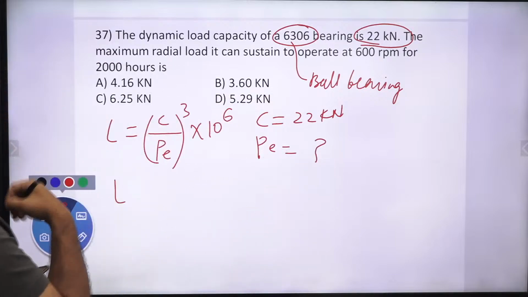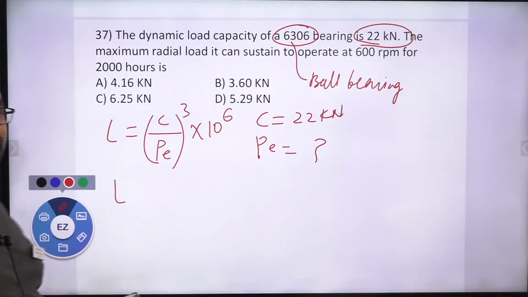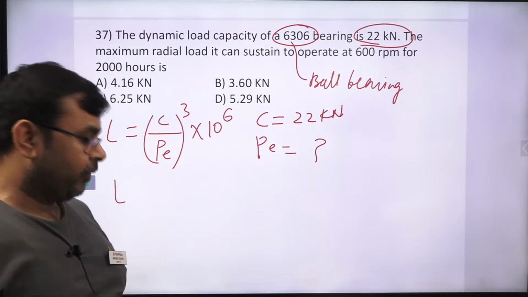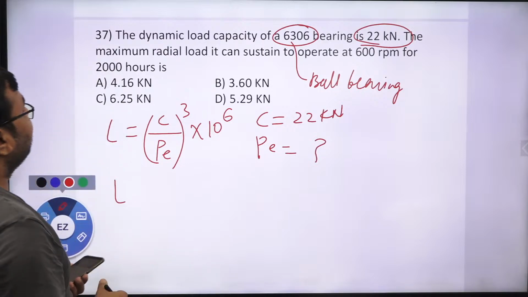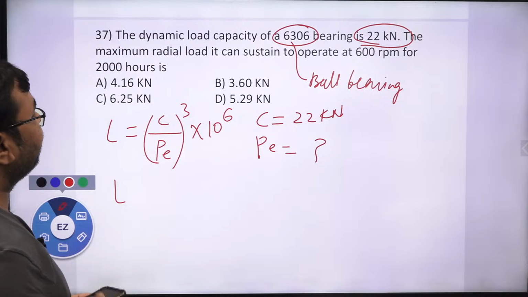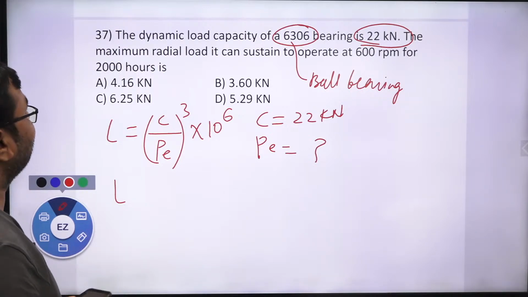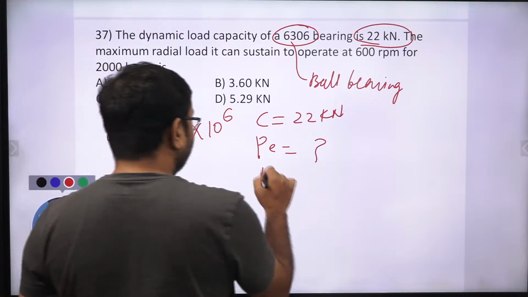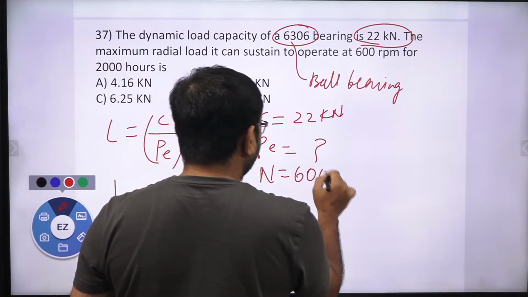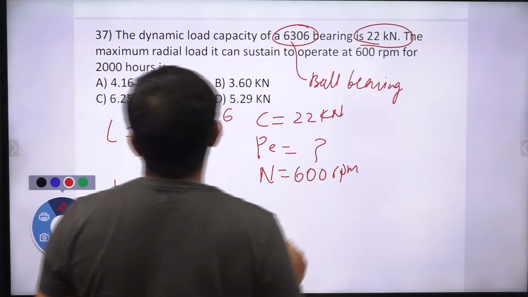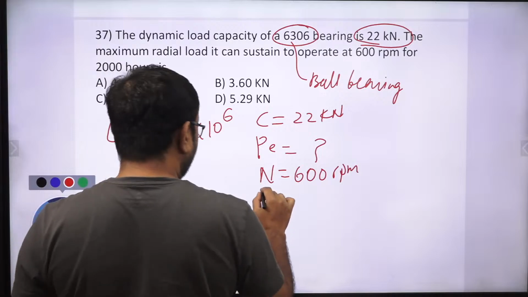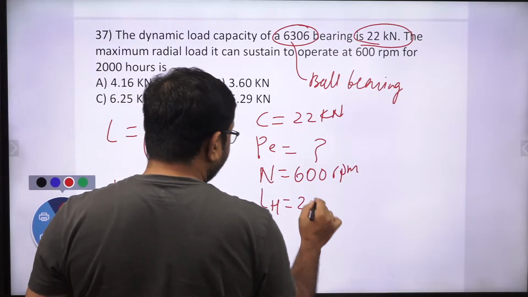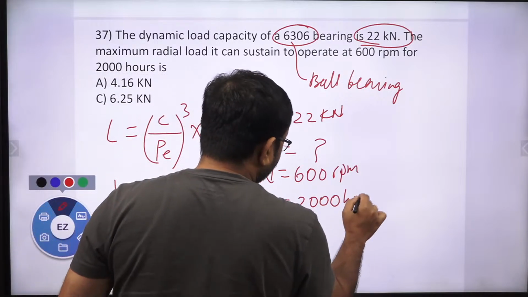Equivalent load: actually here there is no axial load, that's why instead of equivalent load we can consider radial load, yes or no. And it can sustain operating at 600 rpm. Speed is given, that is 600 rpm, for 2000 hours. So actually the life in hours is already given, that is 2000 hours.